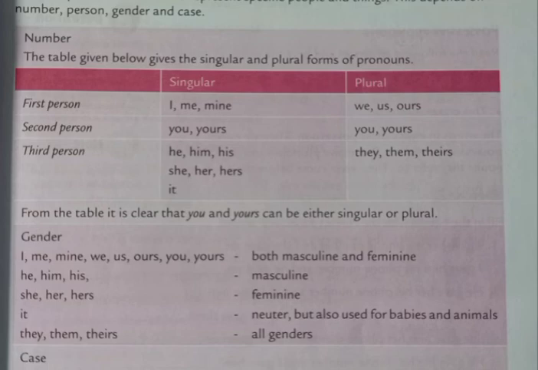And the last one is mine, ours, yours, his, hers, theirs, used to show possession. Possessive case. One is nominative case, means subject. Second is accusative case, means object. And third is possessive case, means possession, जहाँ पे हम अपना possession show करते हैं. Possession means अपना अधिकार. Like this chair is mine, ये मेरी कुर्सी है. These chairs are ours, ये हमारी chairs हैं. So we use these pronouns to show possession. These all are considered possessive case: mine, ours, yours, his, hers, theirs.